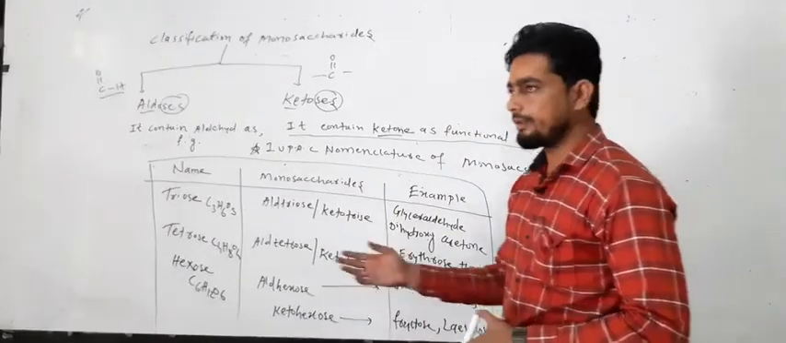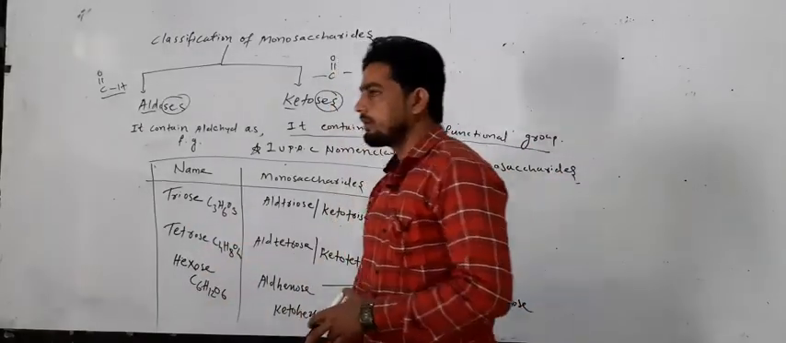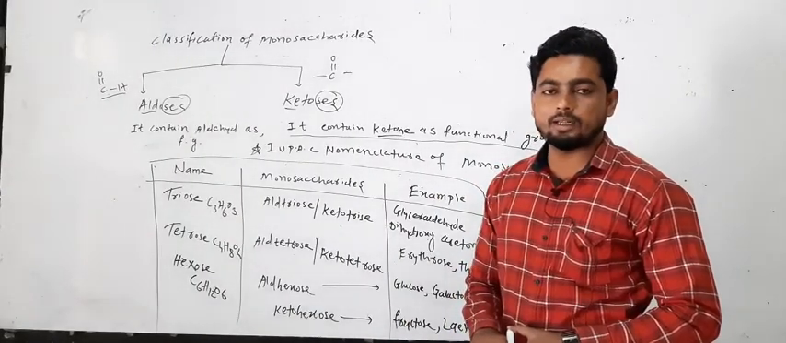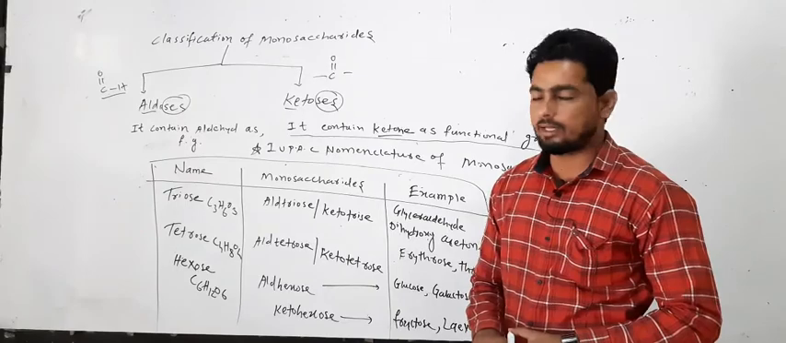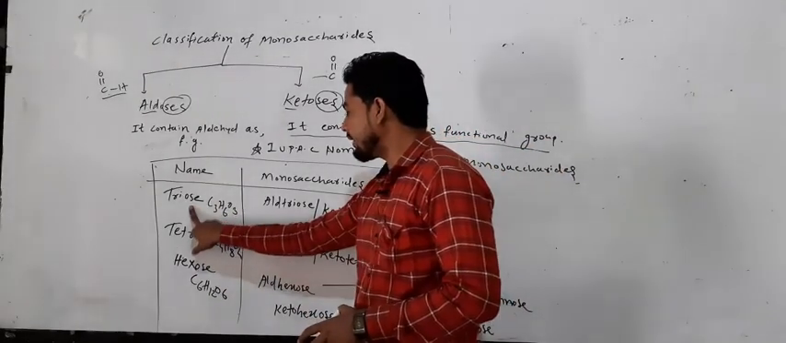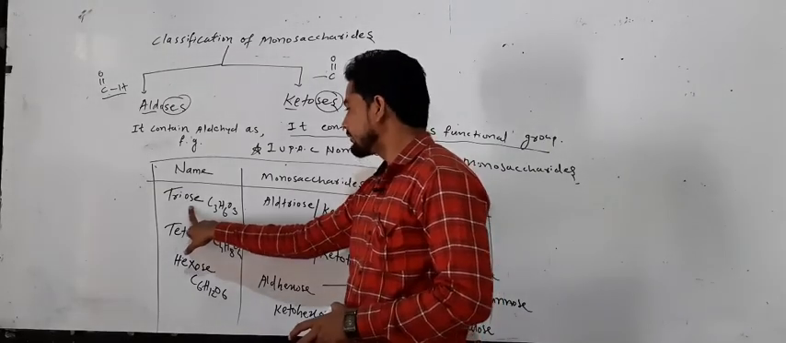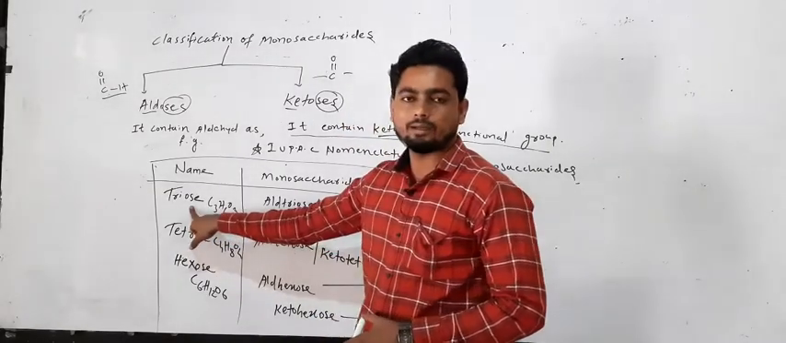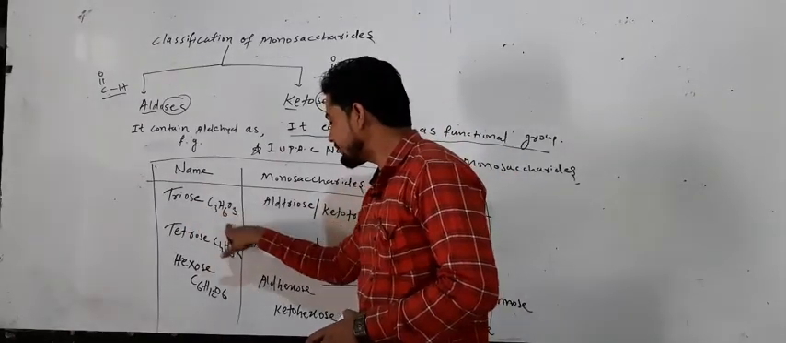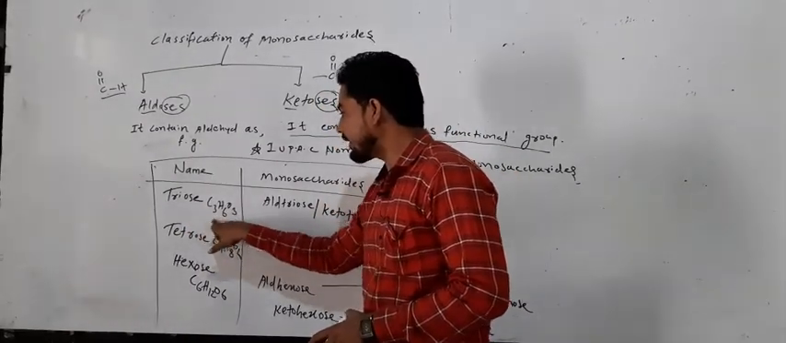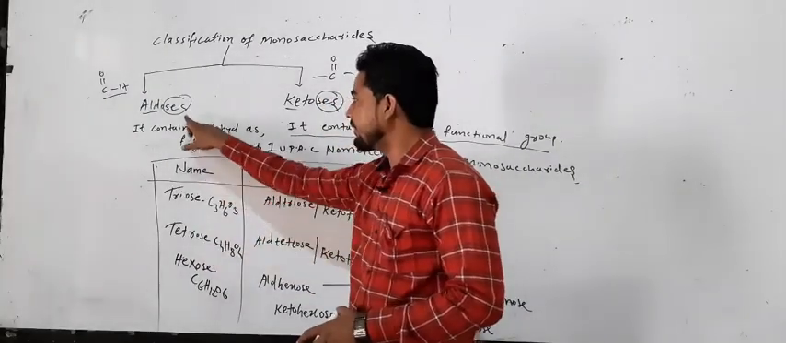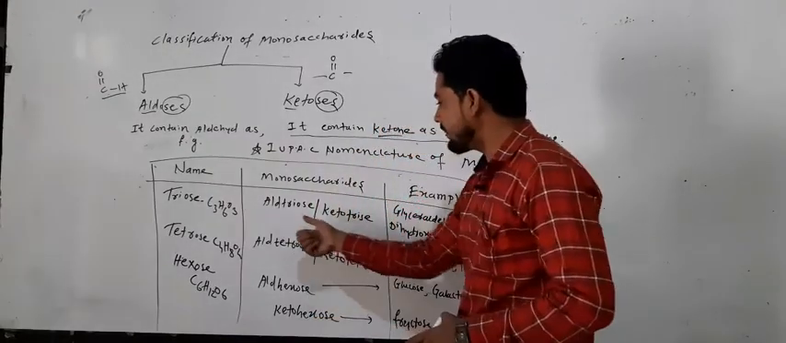First, triose. It means a carbohydrate or monosaccharide which contains tri, meaning 3 carbons. The -ose is the suffix, and the functional group is there, so it may be ketone or aldehyde. We take the example formula C3H6O3. It contains 3 carbons, so we take the word tri: triose. Ose is the suffix for aldehyde as well as ketone.